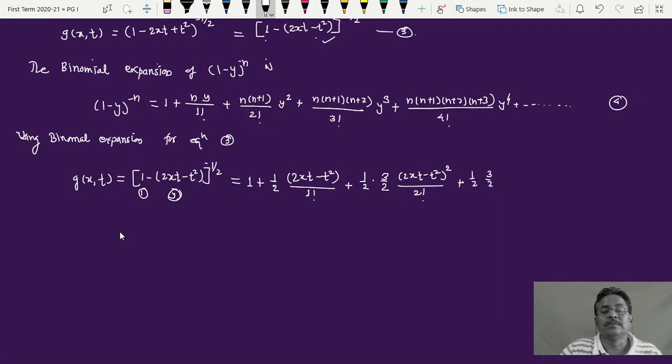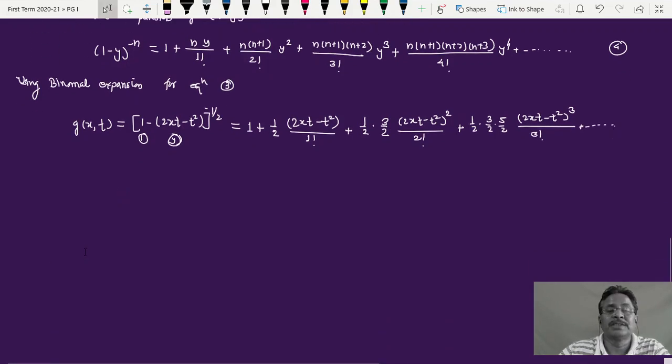How much is that? n is plus half plus 2, which is 5 by 2. So this is 1 by 2 into 3 by 2 into 5 by 2 into, this time, twice xt minus t square raised to 3. Here it is raised to 1, raised to 2, raised to 3, divided by 3 factorial, and so on.